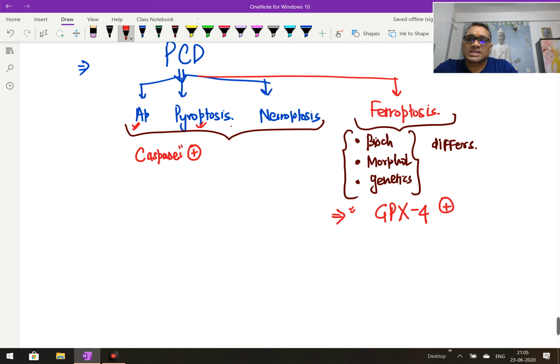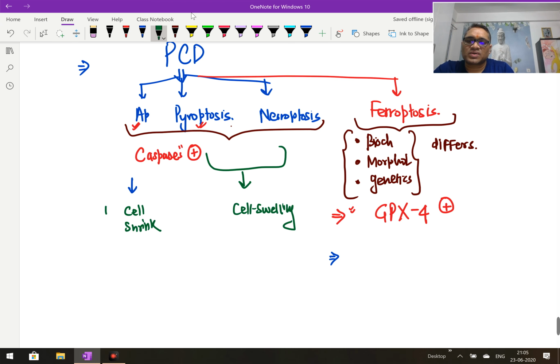Now come to the morphological changes. What are the morphological changes you are seeing here? If you look at apoptosis, pyroptosis and necroptosis, you will find there is cell shrinkage in apoptosis, and in pyroptosis and necroptosis you will find there is cell swelling, right? So now you understood what I'm saying. Here you are seeing cell shrinkage, here cell swelling, but in case of ferroptosis, you will find cells are normal and round, right? So cells are normal, no shrinkage, no swelling.